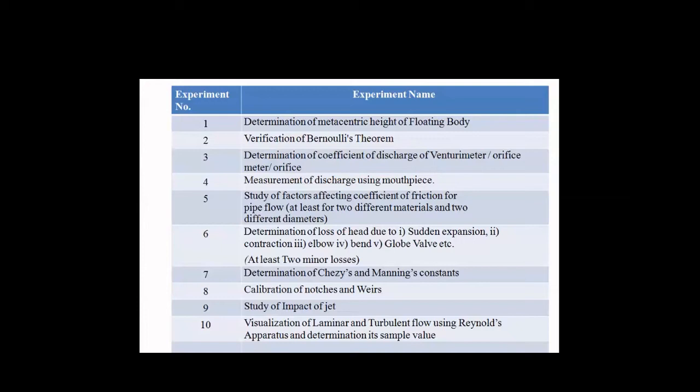Suppose the Reynolds number is below 2000, this flow is called laminar flow, and if the Reynolds number is more than 4000, this flow is called turbulent flow. And if the Reynolds number is between 2000 and 3000, this flow is called transition flow.